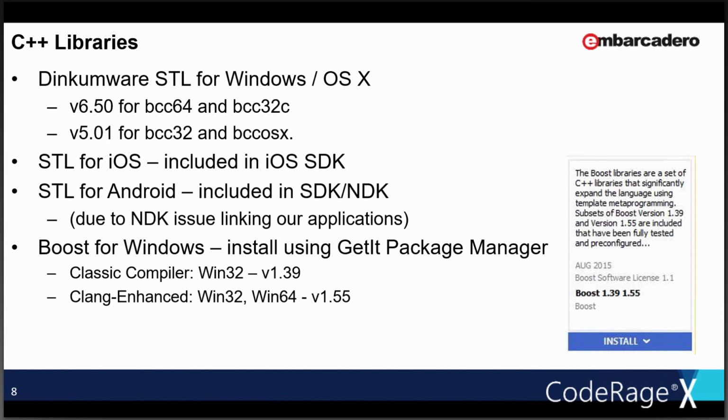What we do is there's different versions of the standard library. We use Dinkumware, right? We're a licensee and we ship versions of Dinkumware with our compilers? Correct. They're also used by Microsoft. That's their implementation also. Okay. And then I always got confused about this, about what about iOS and what about Android? What do we do for standard libraries there? We actually use what they supplied for their native solutions. So for iOS, there's a standard C++ library that's part of the iOS SDK that we can use and link into our applications for iOS? Correct, yeah. And then for the Android SDK NDK, there's also a standard C++ library.